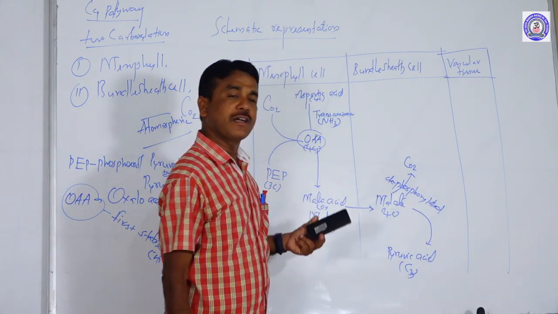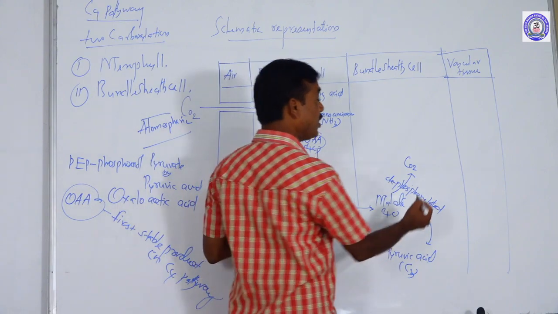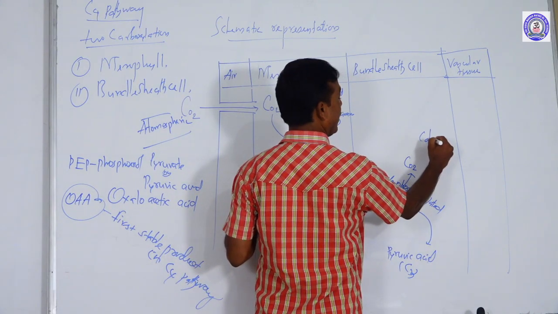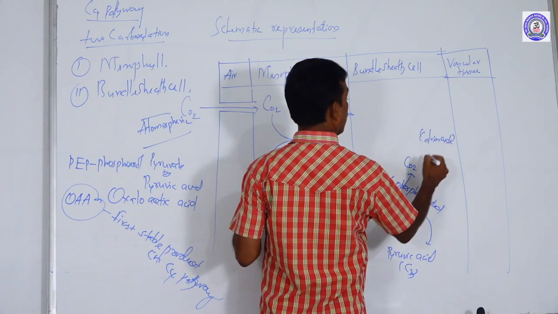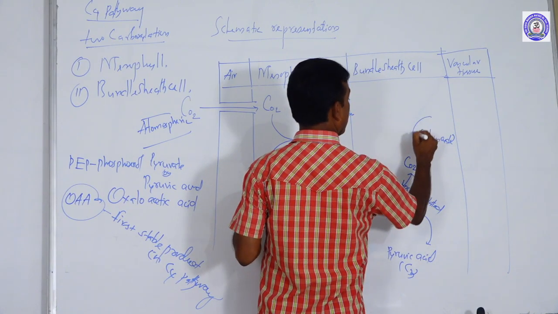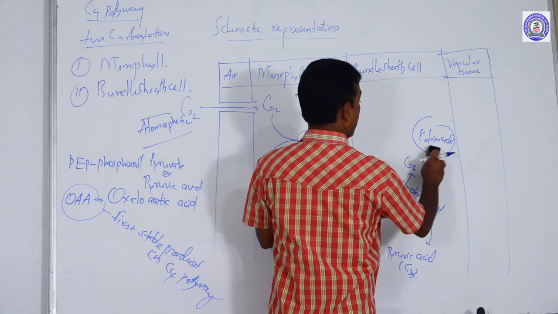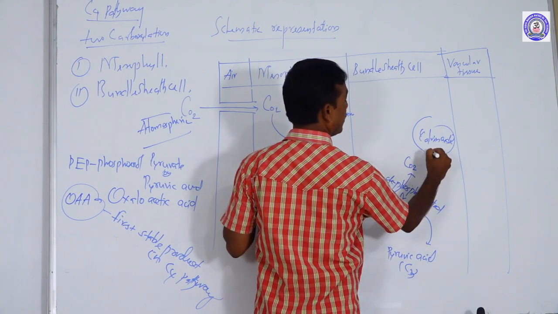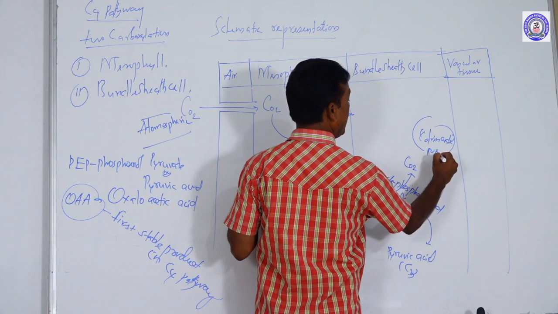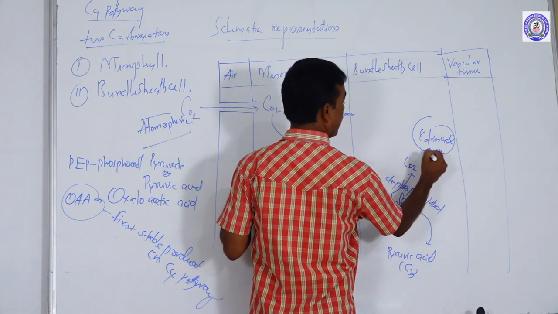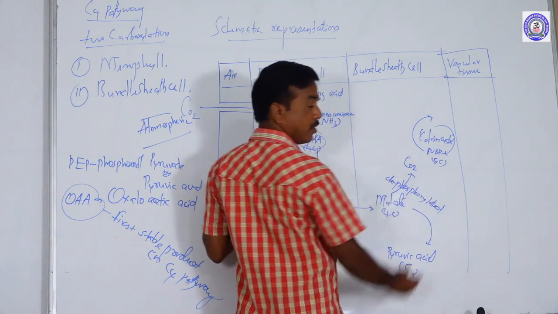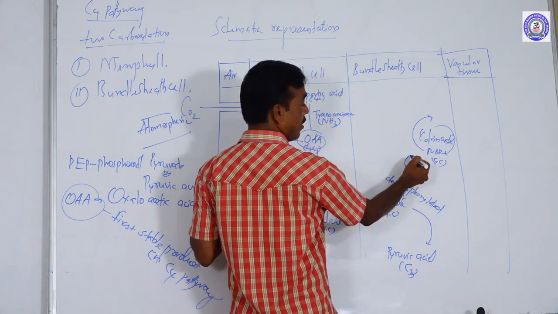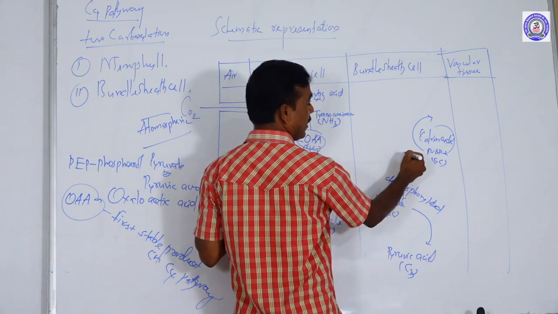The dephosphorylated carbon dioxide enters into what? The Calvin cycle. What is the product of the Calvin cycle? What is the acceptor of the Calvin cycle? That is commonly called RuBP. This is commonly called a 5-carbon compound. The dark reaction is also called the Calvin cycle.